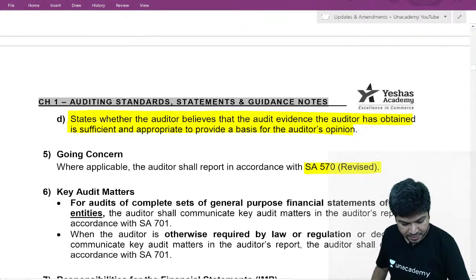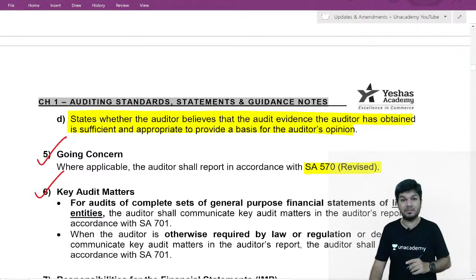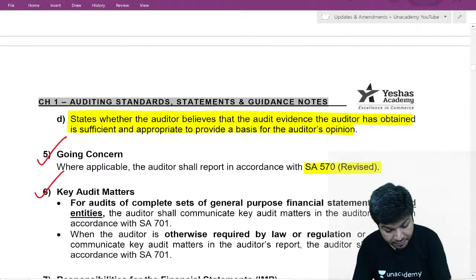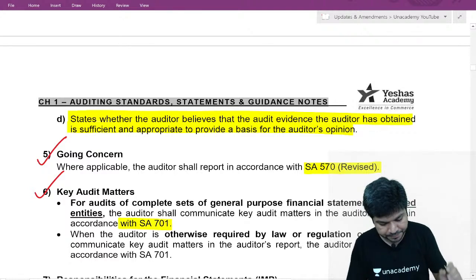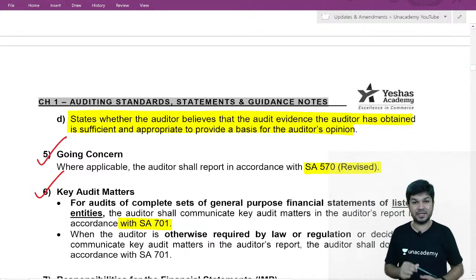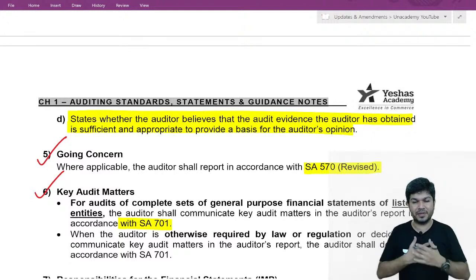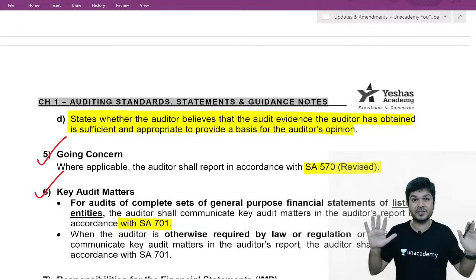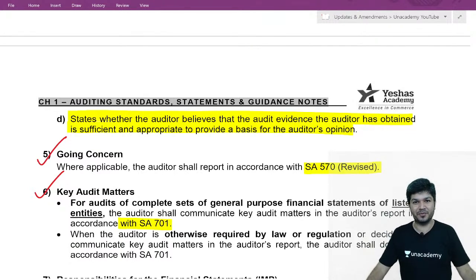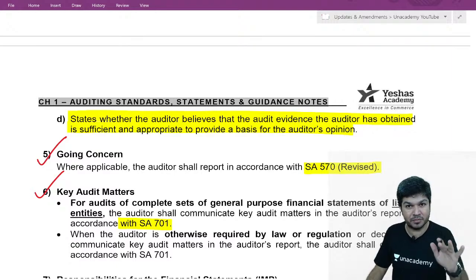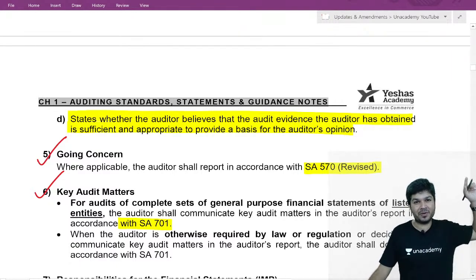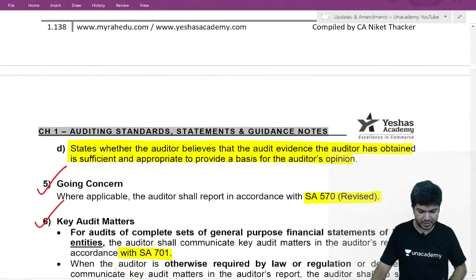Next, key audit matter. Number 5 is done. Number 6 is key audit matter. Now, key audit matter, this is as per SA 701. We are going to do it tomorrow, so I'm not discussing this. When you do audit as an auditor, which are the areas you focused more? That is key audit matter. Uska details are to be given as per SA 701. We'll be doing it tomorrow.